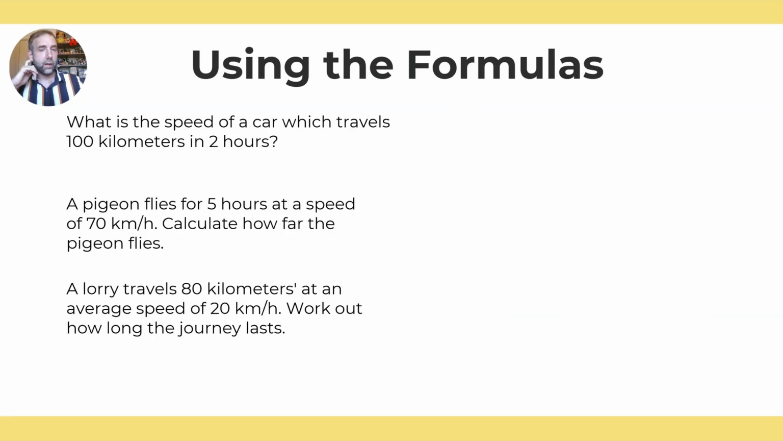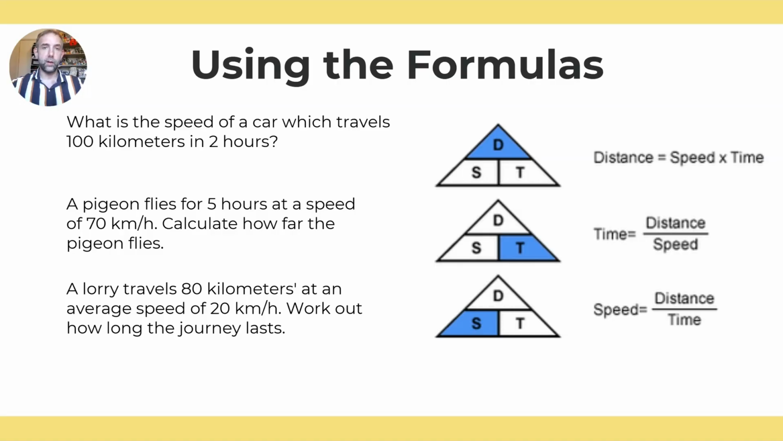So let's apply using that formula triangle. So here's our formula triangles. The first one, it says, what is the speed of a car which travels 100 kilometers in 2 hours? So we're trying to find the speed. So we would go down to speed, cover it up, and it would tell us to do distance divided by time. The distance is 100, the time is 2 hours, so our answer is 50, but the units are kilometers per hour, okay? So we combine the two units from distance and time there to come up with kilometers per hour.